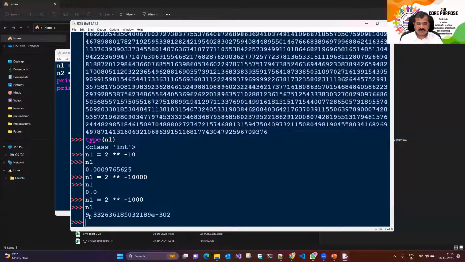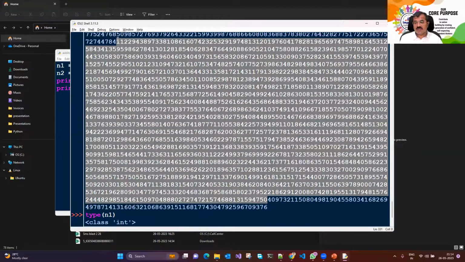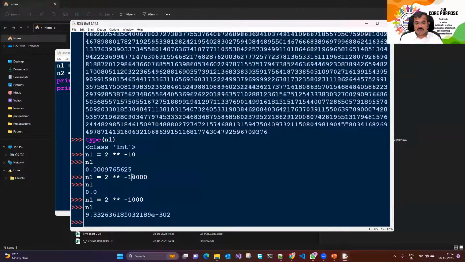It says, oh, now it has represented the number in exponential format. It says 9.3 something into 2 to the power 302. That means you can store very, very small numbers, and for large numbers there is no limit at all. How big a number can you really store? Could I store something like 2 to the power 10,000? Let's check it out. 1 lakh, 2 to the power 1 lakh.